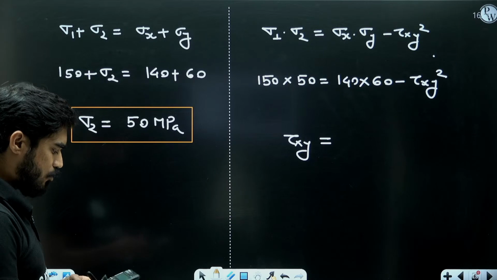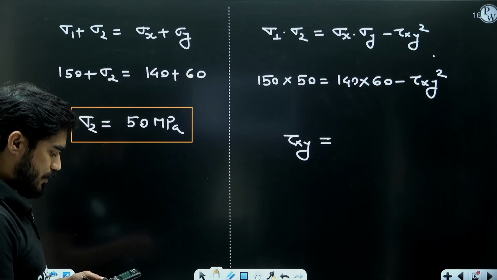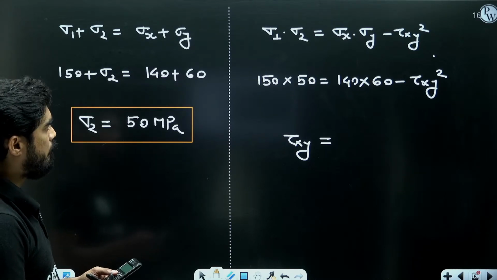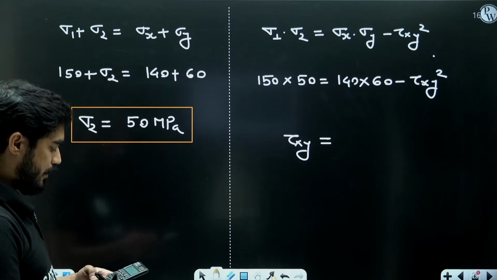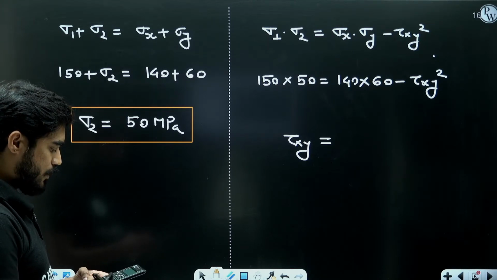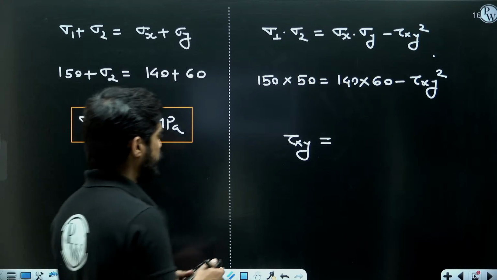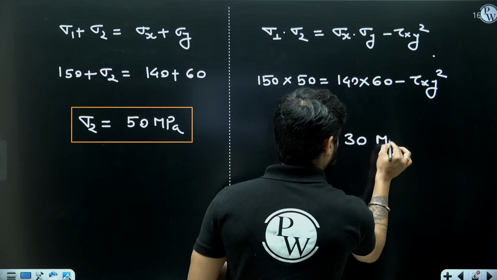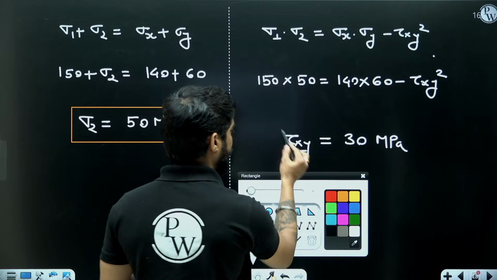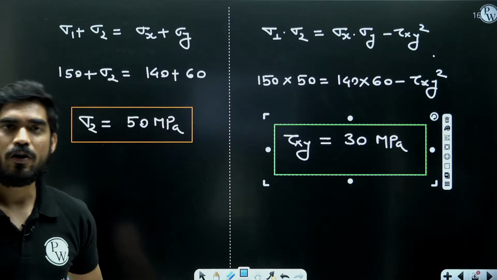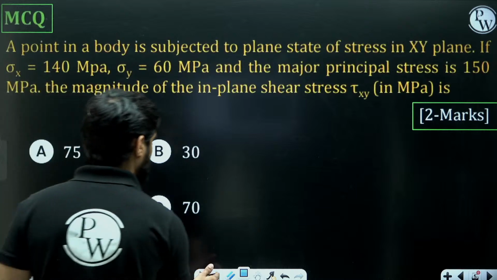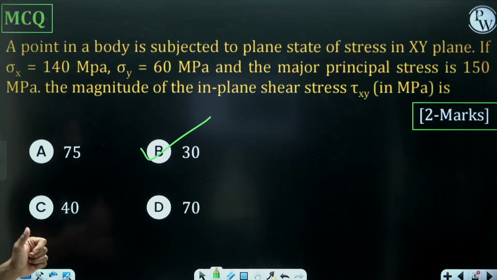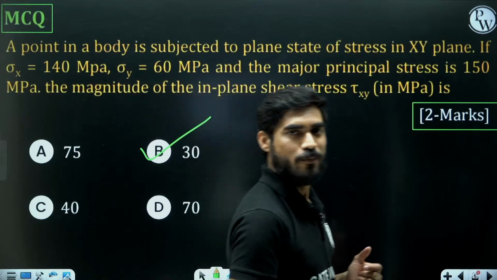So 150 into 50 minus 140 into 60 and root over the answer. Oh, we have a problem here. Okay, sorry, I did it the other way around. 140 into 60 minus 150 into 50. So it is going to be root over 900 megapascal, means plus minus 30 megapascal. It can be plus 30 megapascal or it can be minus 30 megapascal. So the answer to this question is again B. Yes, just like the last question, the answer to this question is also B, 30 megapascal.